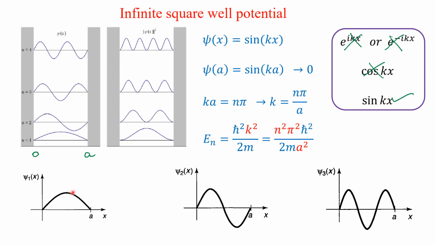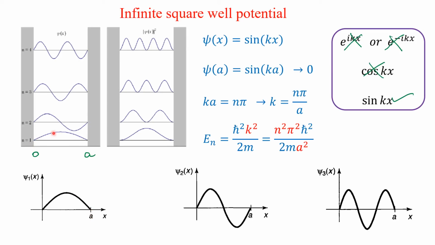For example, it cannot terminate at this point or this point. It has to exactly terminate at 0, that is, a is equal to 0 on the x-axis. This is the wave function psi 1 of x. This is x. It has to go to 0.